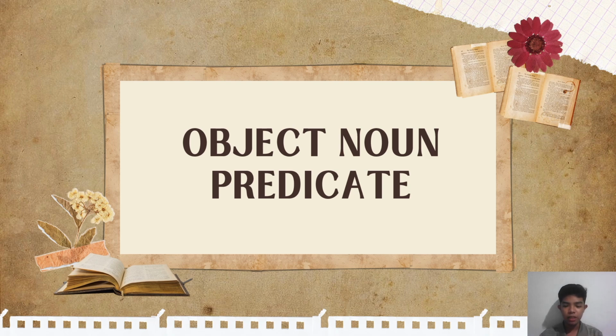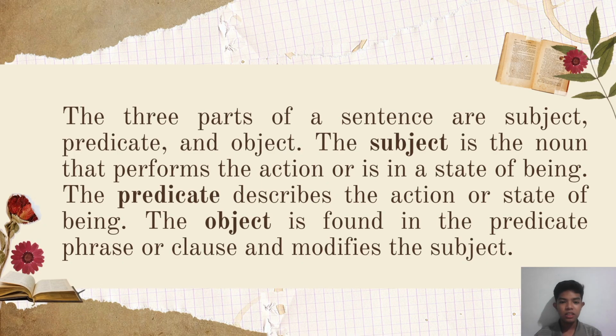I'm going to tackle the object, noun, predicate. The three parts of a sentence are subject, predicate, and object. The subject is the noun that performs the action or is in a state of being. The predicate describes the action or state of being. And the object is found in the predicate phrase or clause and modifies the subject. So I'm going to tackle first the subject.